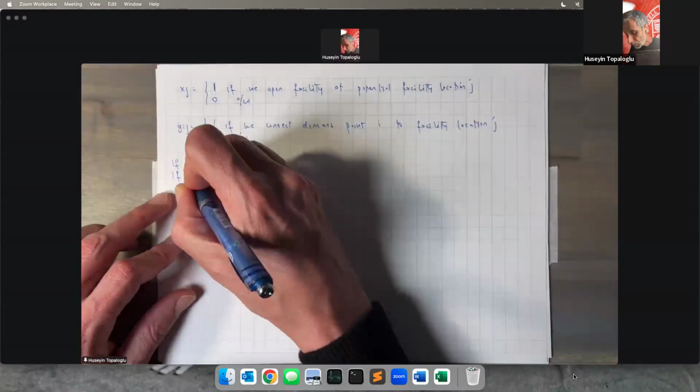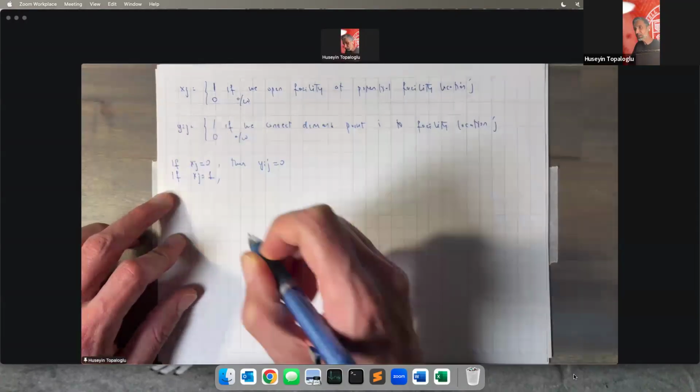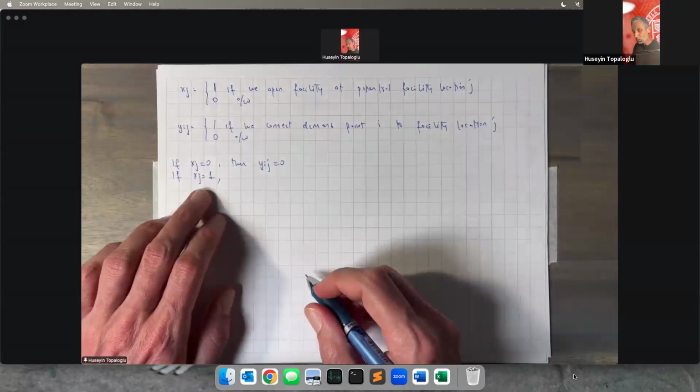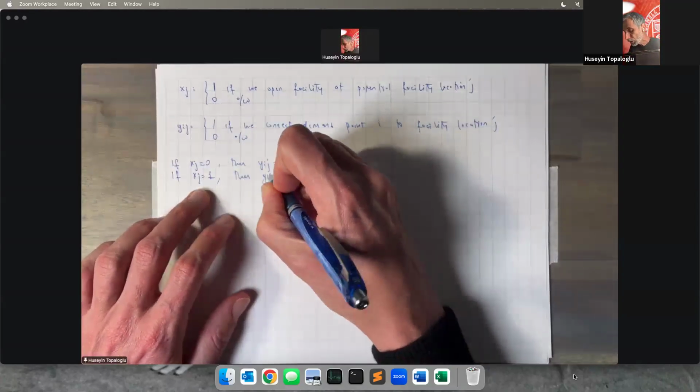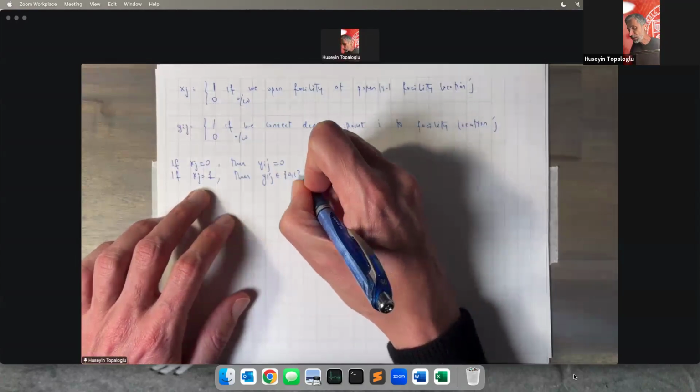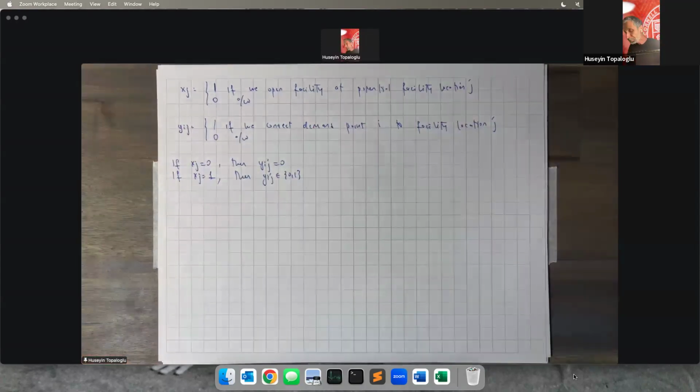On the other hand, if x_j is equal to 1, then we may or may not connect demand point i to facility location j, so y_ij can be both 1 or 0.